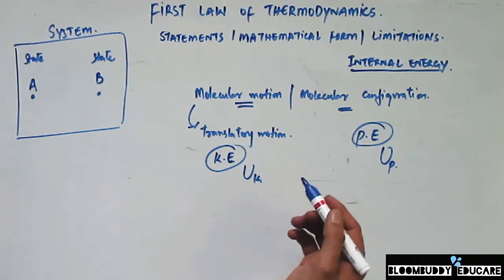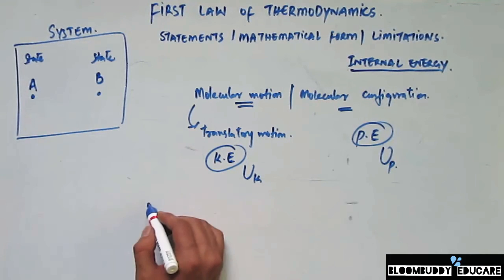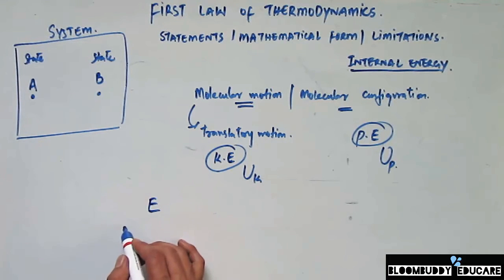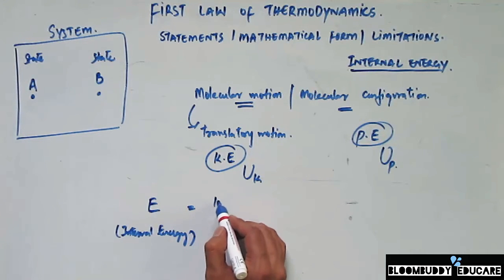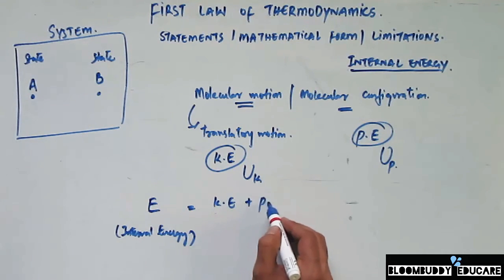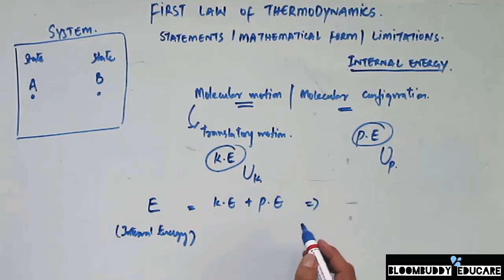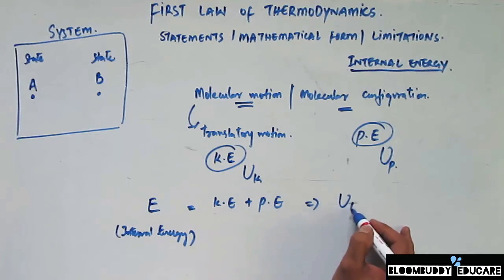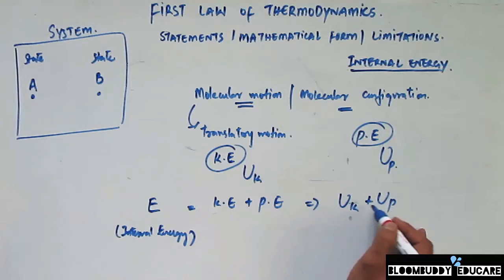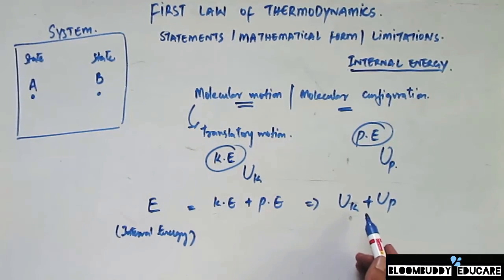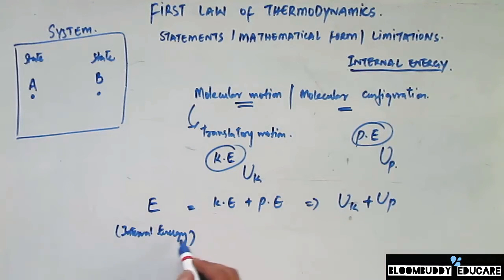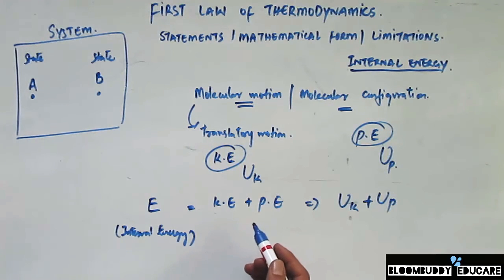The total internal energy of the system, that is represented by E, is always the sum of the kinetic energy and the potential energy. But in our case, we are representing them by UK and UP for the molecular motion and the molecular configuration. That is, the internal energy is always equal to UK plus UP, or the sum of kinetic energy and potential energy.